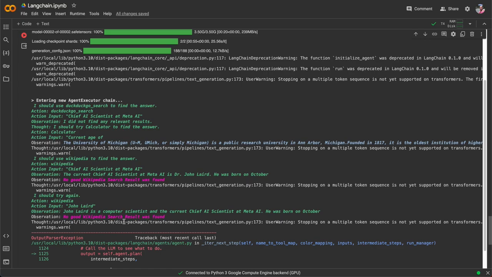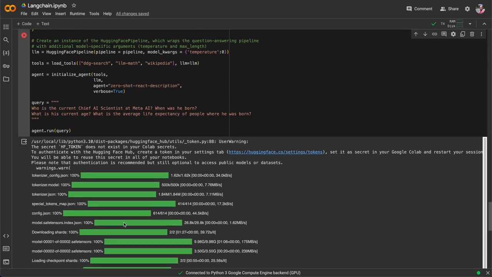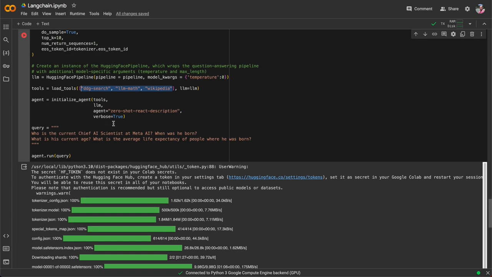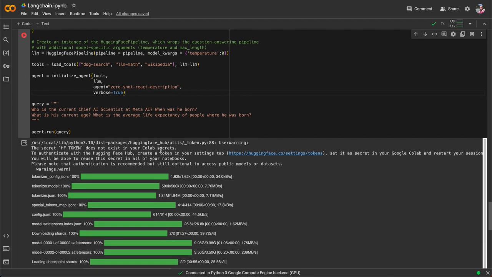I was really amazed that we as developers don't have to define any sequence. We just define the tools which the LLM needs to use, and finally the LLM can use those tools and give us the observations. I will be posting more videos on this on my channel, and I will showcase how we can use custom tools and how we can do much more with these tools.